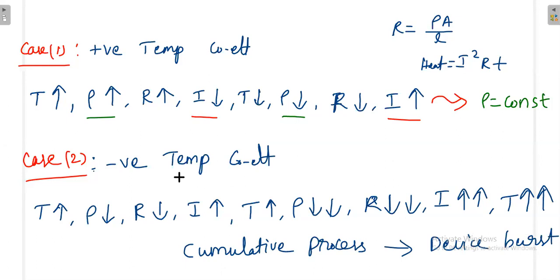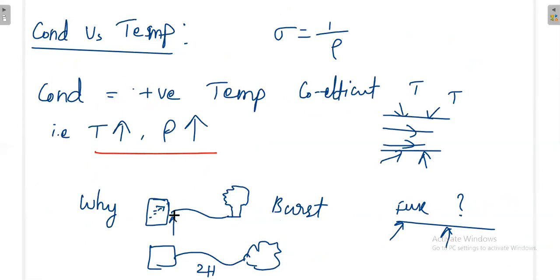If by mistake the conductor has a negative temperature coefficient, then we cannot use any appliances in the home, because of this concept. Now you have got some idea about the importance of a positive temperature coefficient in a conductor, and what would have happened if it were negative. Another question is already there: when you switch on the bulb, suddenly it bursts, but in the middle it is not bursting. You have to find out why.